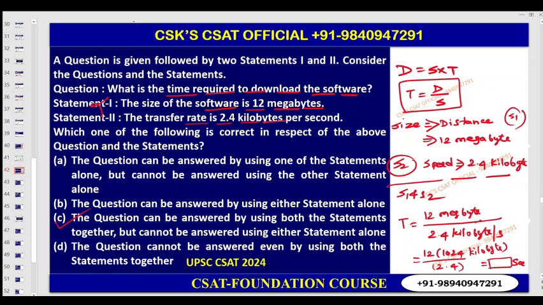Whether you can identify the time or not by using these statements. Yes, with the help of these two statements you can identify the time. Okay, understanding?